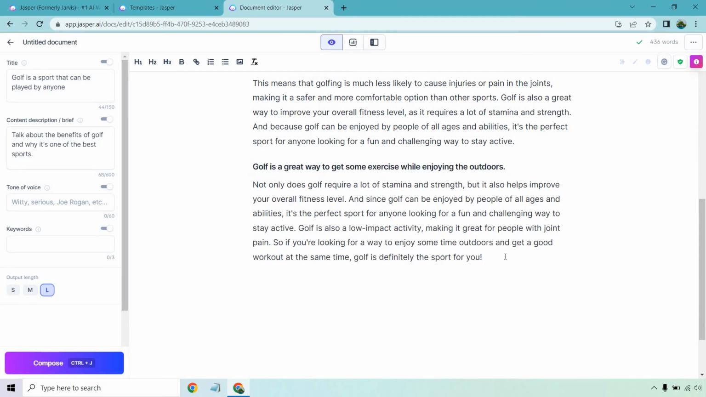Not only does golf require a lot of stamina and strength, but it also helps improve your overall fitness level. And since golf can be enjoyed by people of all ages and abilities, it's the perfect sport for anyone looking for a fun and challenging way to stay active. Golf is also a low impact activity, making it great for people with joint pain.